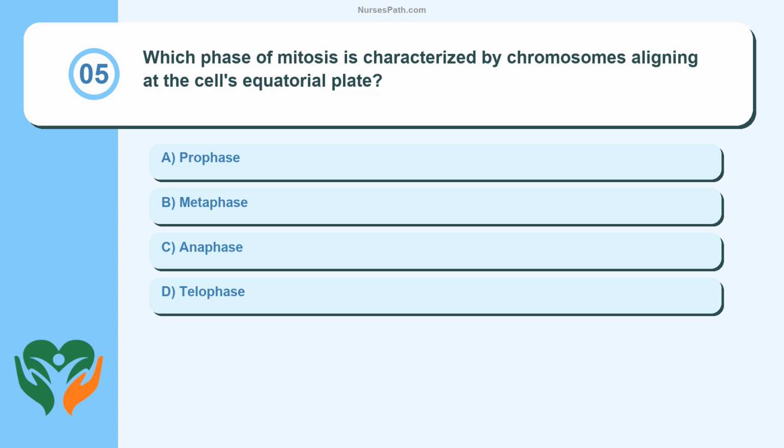Question 5. Which phase of mitosis is characterized by chromosomes aligning at the cell's equatorial plate? Prophase, metaphase, anaphase, telophase.